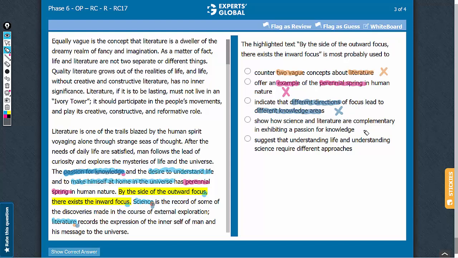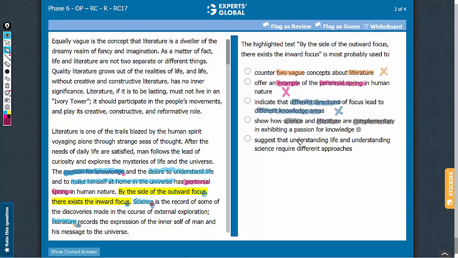Let's eliminate it. Answer choice D, to suggest how science and literature are complementary. Yes, this is the very idea in the context of the highlighted text, because the highlighted text talks about outward focus, inward focus, and relates them to science and literature respectively. So this is a good answer choice. Let's keep it on hold.